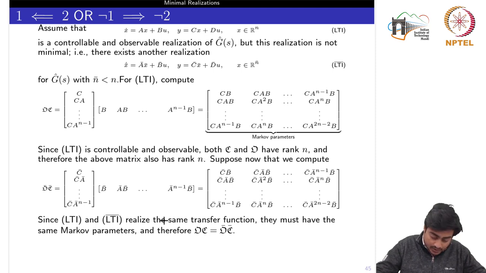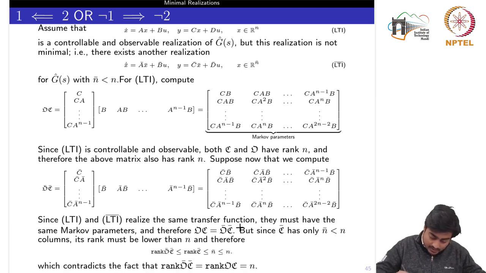This was one of the theorems we had studied in the first week. So they must have the same Markov parameters, and therefore both these matrices would definitely be equal. Now if these two matrices are equal, then the rank of these two matrices would also be equal.